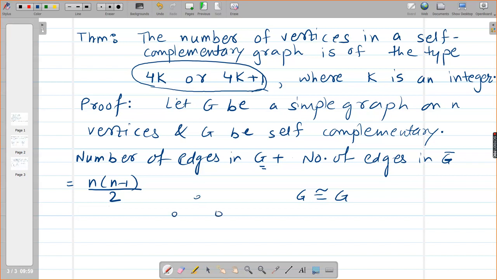These two graphs are isomorphic. This is a self-complementary graph. देखो. How many edges are there in G? 5. And how many edges are there in G bar? 5.